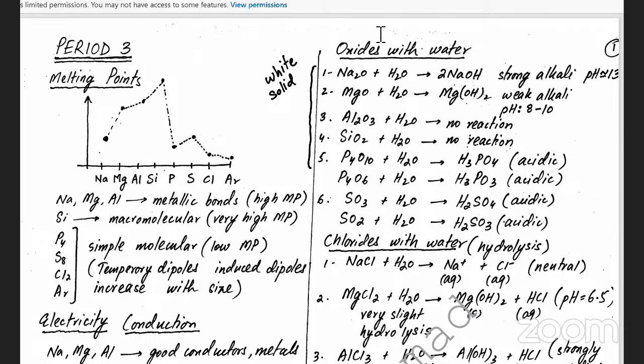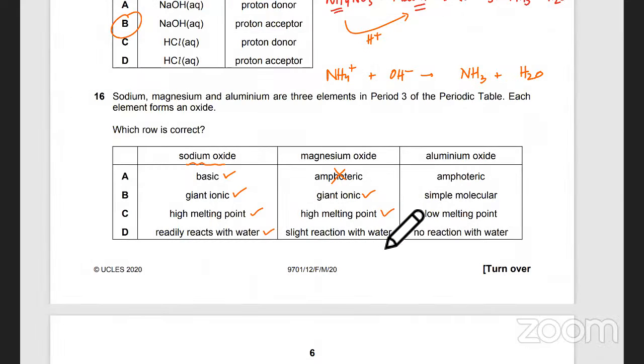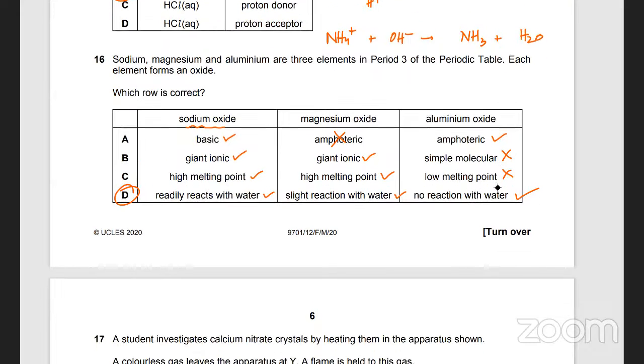Okay. Aluminum oxide is amphoteric, right? It's also giant ionic. It has a very high melting point as well. And it has no reaction with water. So the answer is D.